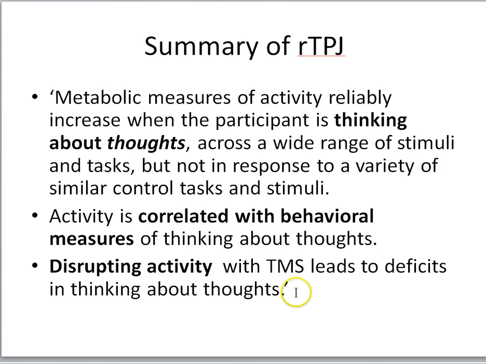And again, in her TED Talk on moral judgment, she'll show us that disrupting activity in the right temporal parietal junction using transcranial magnetic stimulation can lead to deficits in thinking about thoughts. So we'll see that disrupting activity in the right TPJ will influence people's moral judgments because, she argues, it's interfering with the subject's ability to process the thoughts of another person.